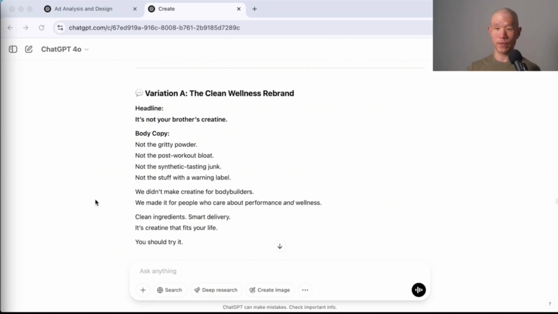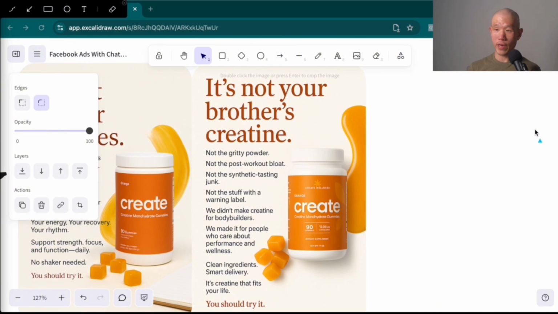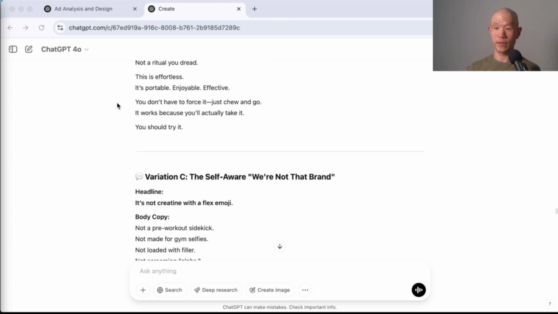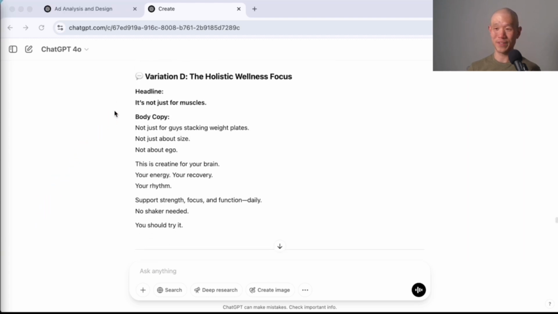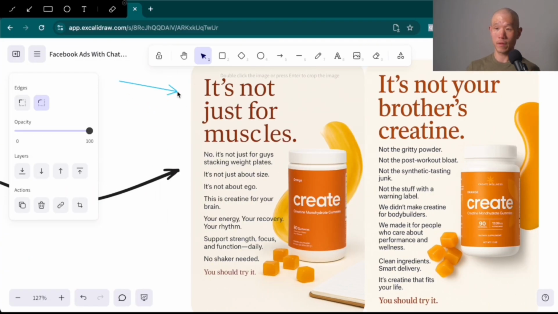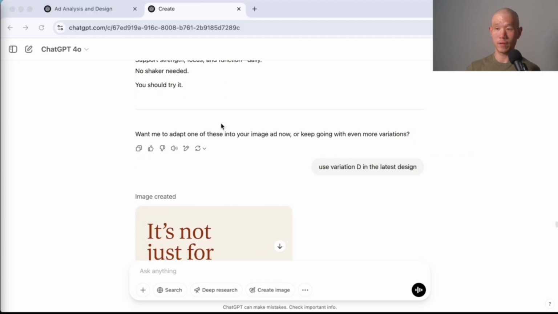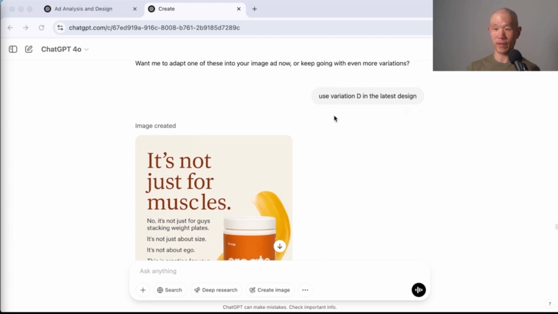And then what it did was it gave me something that I actually quite liked. It's not your brother's creatine, which ended up being this one over here. So we had this one. It's not a hassle. It's creatine. Didn't really like that one. It's not creatine with a flex emoji. Didn't like that one. It's not just for muscles. So that's the other one that we did over here. It's not just for muscles. So originally went with this one. That's the next one to create. Just said use variation D in the latest design.